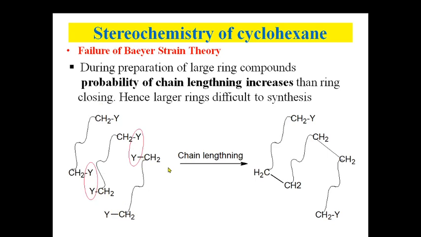So instead of ring closing, the probability of chain lengthening increases, and therefore larger rings are difficult to synthesize. Remember that this is the important reason why Bayer strain theory failed here.